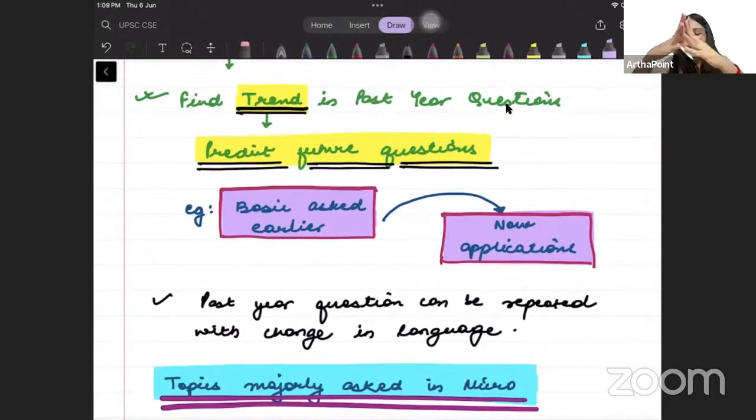Okay, so now one more thing that I want to focus on here is the trend, beta. Whenever we start preparing for any exam, whether it is economics optional, Indian Economic Service, RBI Grade B DEPR, UGC NET Economics or MA Economics, whenever we start the preparation of any subject, we need to understand what the past questions have been. The analysis of past questions is very important.